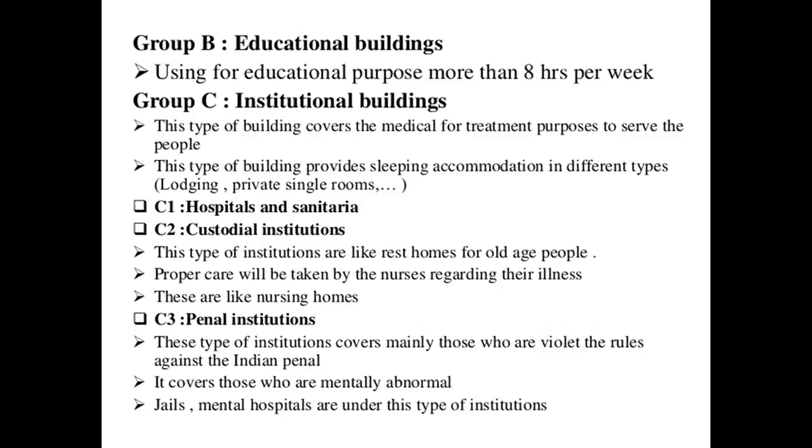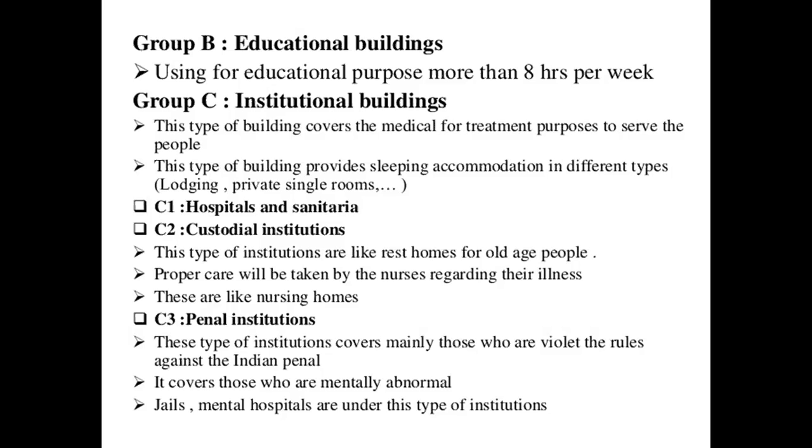Number two subclassification is custodial institutions. In custodial institutions, rest homes for old age people come under this, supervised by people. In this type of institution, proper care will be taken by nurses regarding their illness. These are like nursing homes, where nurses take care of them. That becomes part of the custodial institutions.